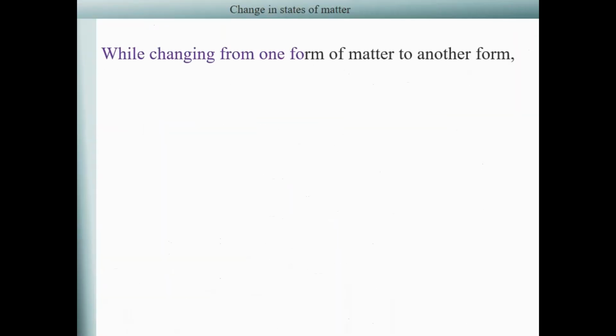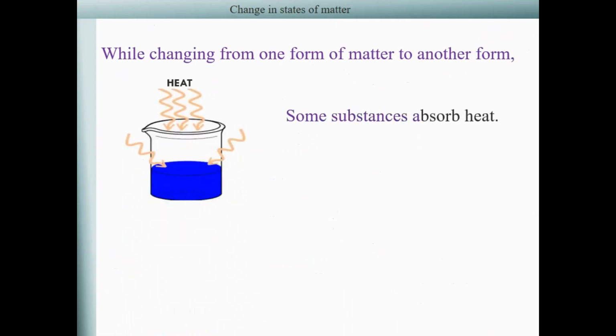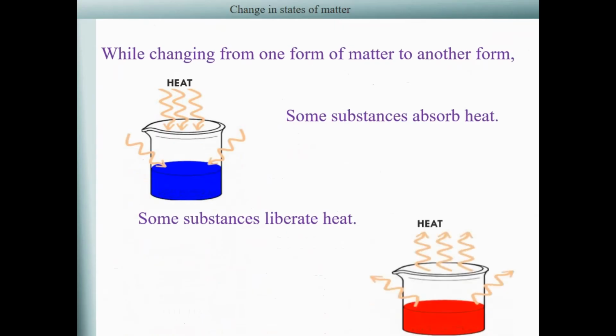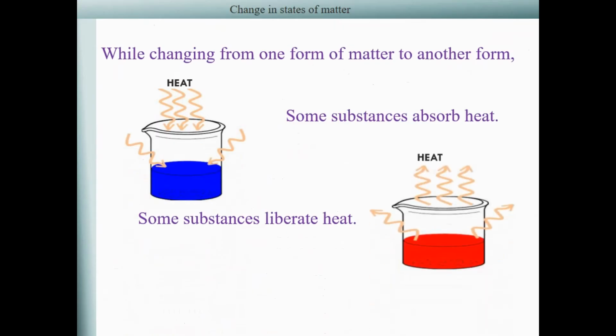While changing from one form of matter to another form, some substances absorb heat, some substances liberate heat. Here in the first figure, heat is being absorbed from the surrounding, and in the second figure, heat is liberated toward the surrounding.